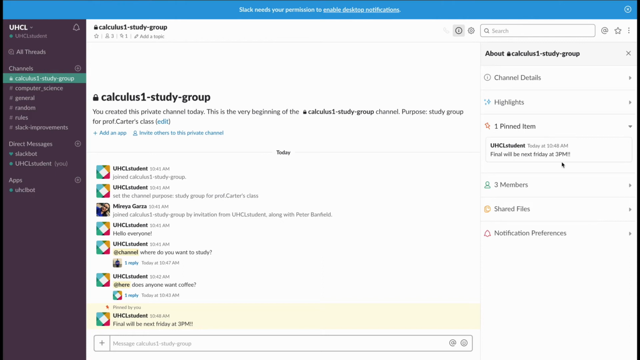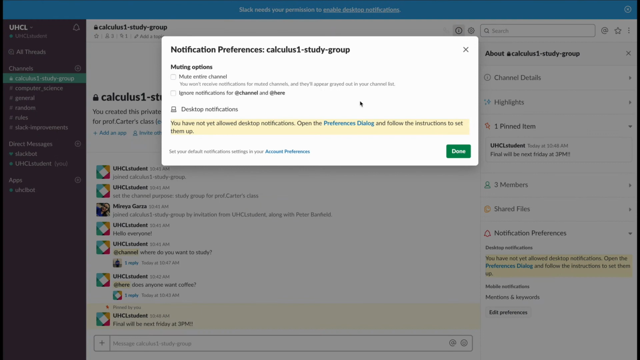You can also change your notification preferences for the channel. Simply click on the channel name and select Notification Preferences. This may be good to use for less important channels, like a random channel made for non-study group communications. It is not recommended to mute more important channels like the study group one here.